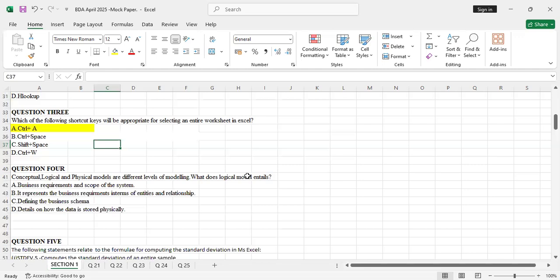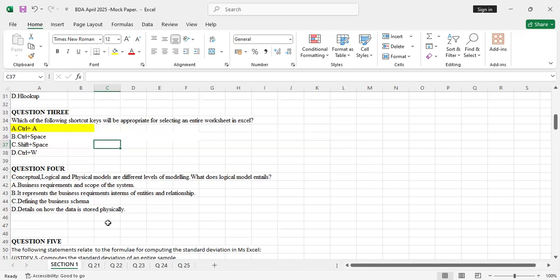Question 4: conceptual, logical, and physical models are different levels of modeling. What does the logical model entail? Here we'll be able to define what a logical model is. A is the business requirements and scope of the system. That's the conceptual model, that's part of the conceptual model.